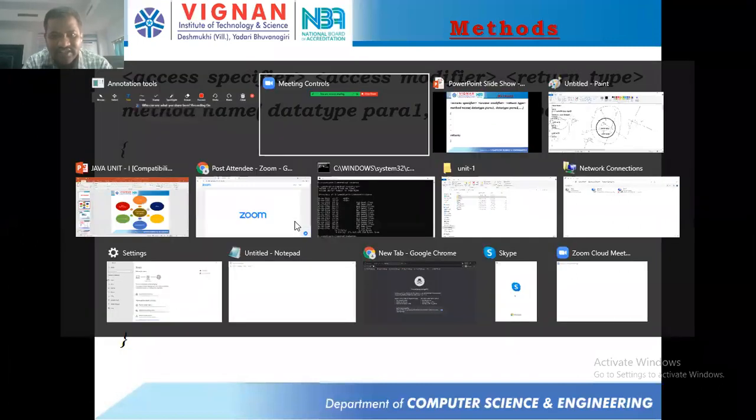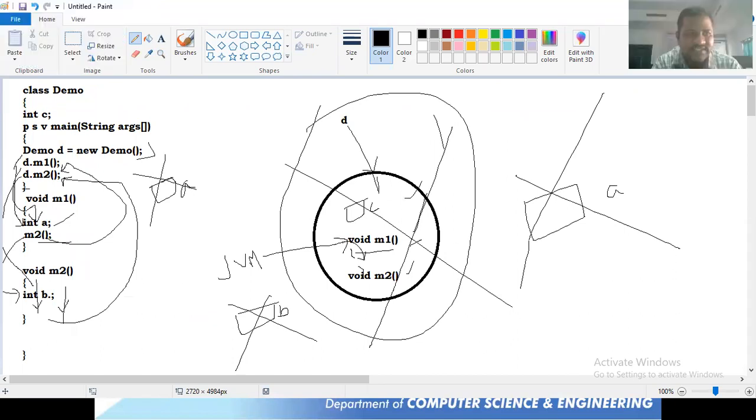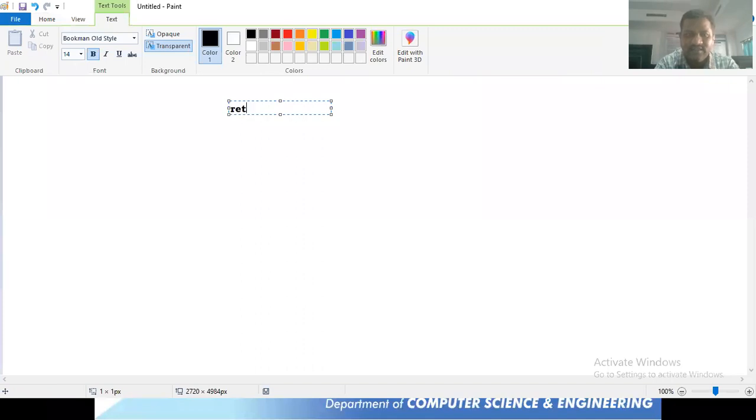Don't get confused. How are you going to write a method in C language, or in C++? What's the syntax? Return type followed by function name, followed by parameters. Return type, space, function name. In the place of function name, we'll have something called method name.